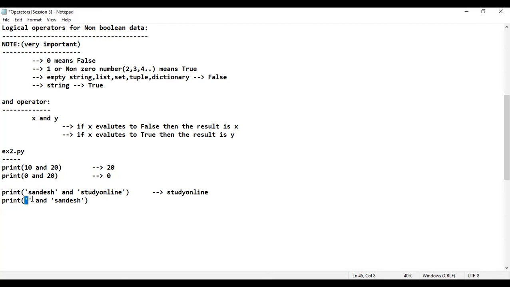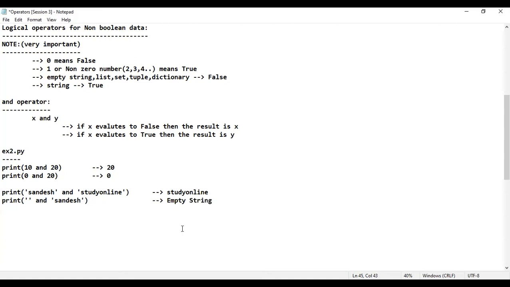Now tell me, if it is an empty string, then it will evaluate to what? False. If it is false, then the result is what? X itself. That means the result is an empty string. See here, I'll just tell the result happens to be an empty string. That means nothing will be displayed on the console.